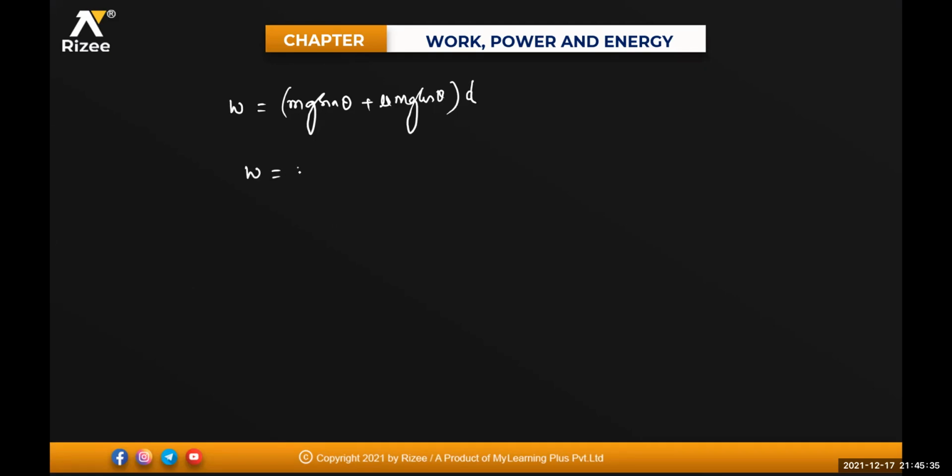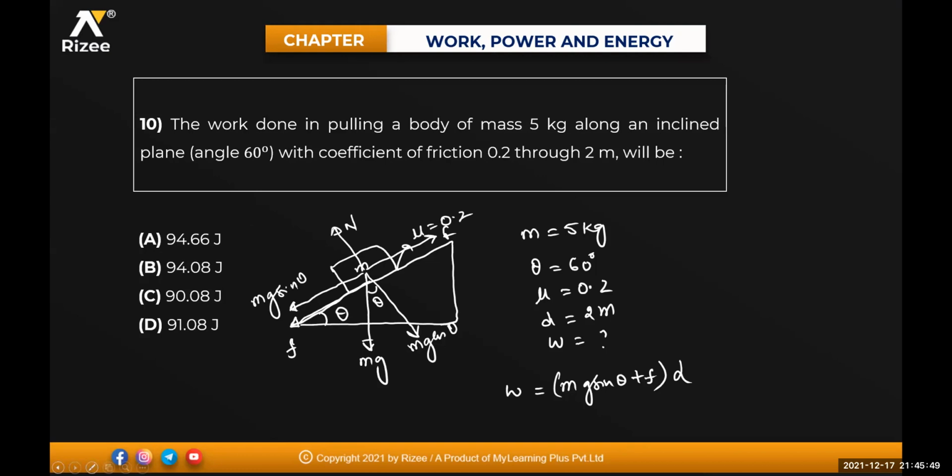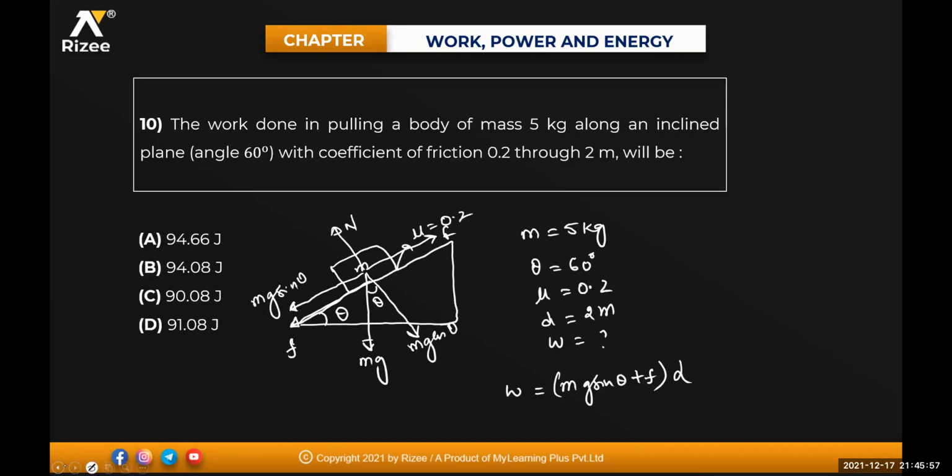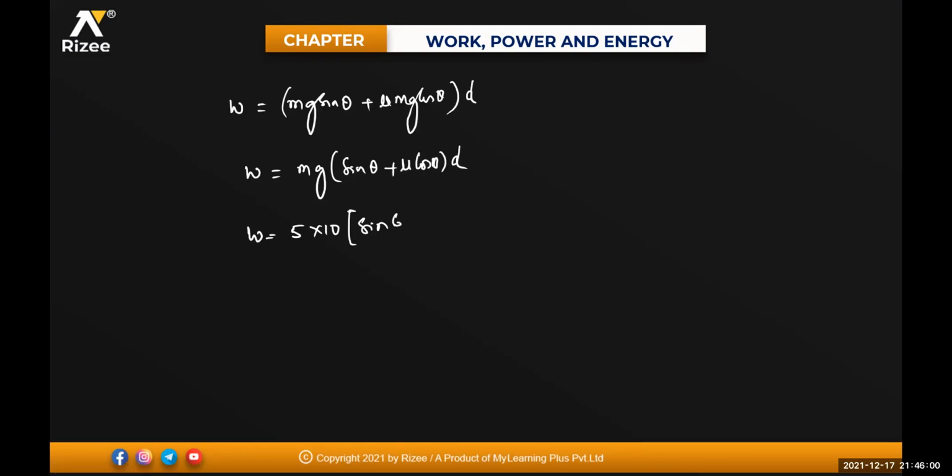So work done is equal to mg common, into sin theta plus mu cos theta, into displacement d. Mass is given as 5 kg, so it is 5, g value is 10, into sin 60 degrees plus mu value 0.2 into cos 60, into displacement. How much is the displacement? 2 meters, so into 2.